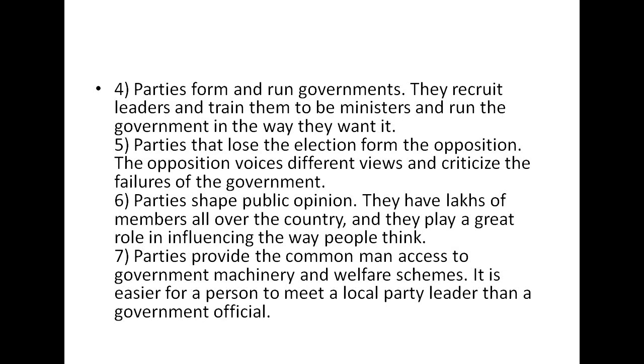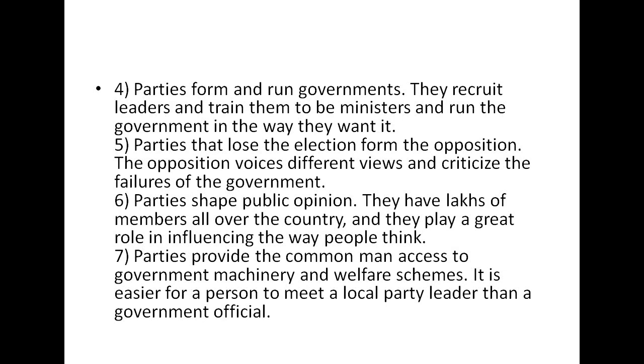So they manipulate or influence them to vote for their party, and they do these kinds of things mainly to attract them so that they can get their votes. So they play these tricks, and it plays a really important role in influencing the way people think. So you can write this point.